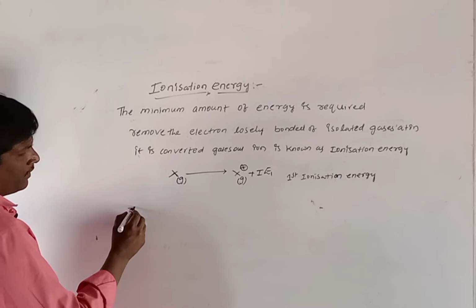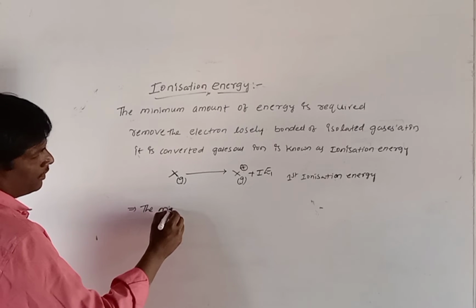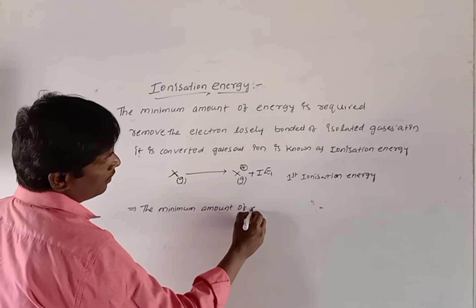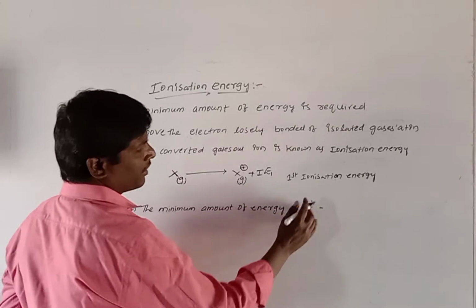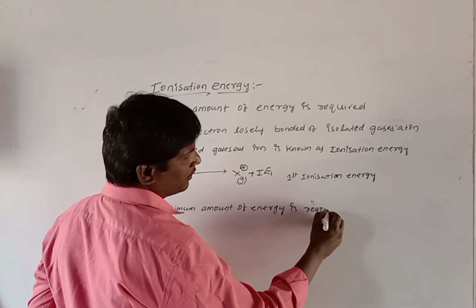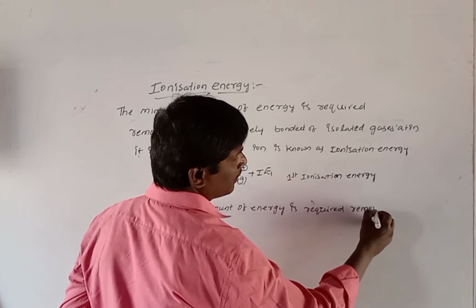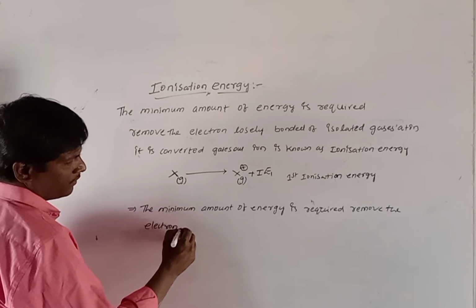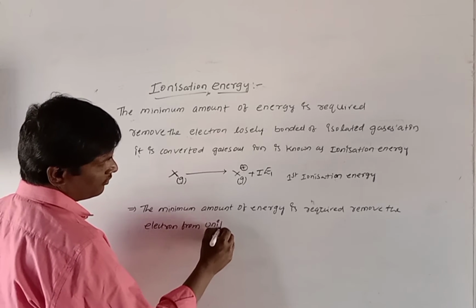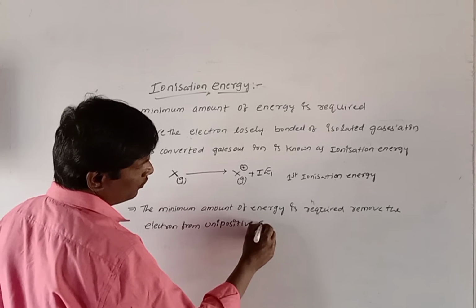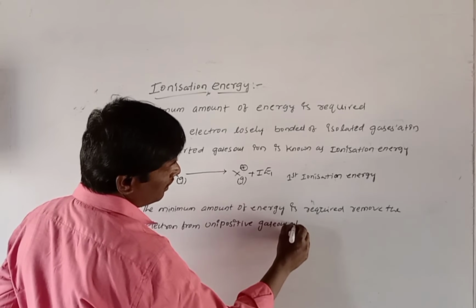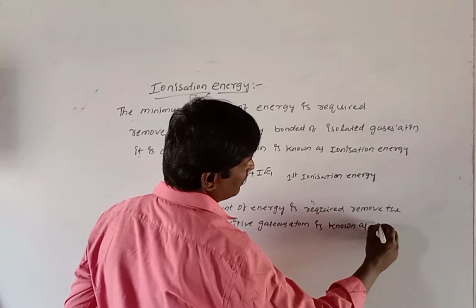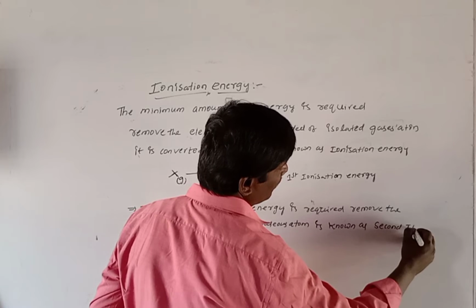Same thing, second one: the minimum amount of energy is required to remove the electron from a unipositive gaseous atom, which is known as second ionization energy.